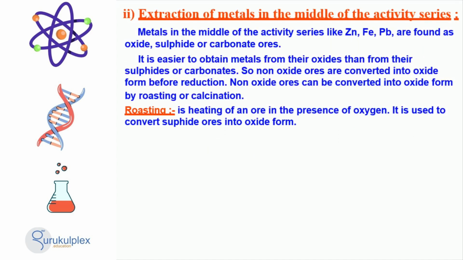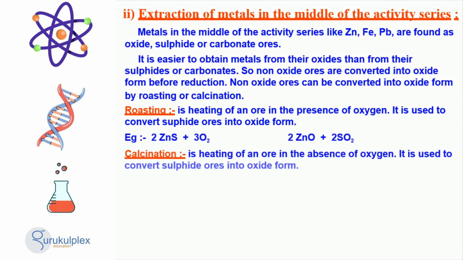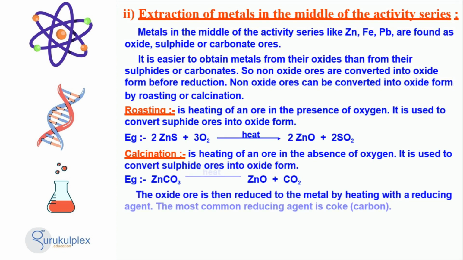Metals like zinc, iron, and lead may be found in nature in the form of oxide, sulfide, and carbonate ores. It is easier to extract metals from oxides, thus non-oxide ores are converted to oxides via a process called roasting or calcination. Roasting involves heating an ore in the presence of oxygen, while calcination involves heating an ore without oxygen.